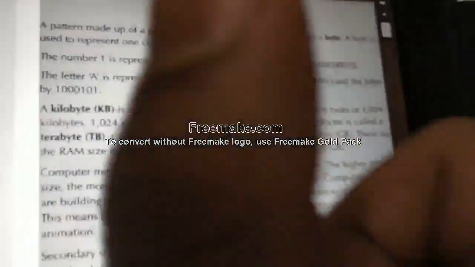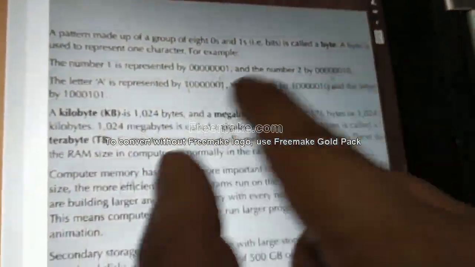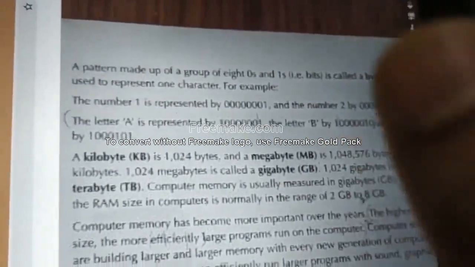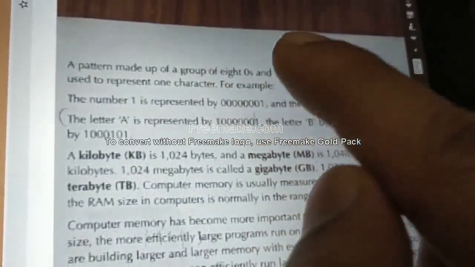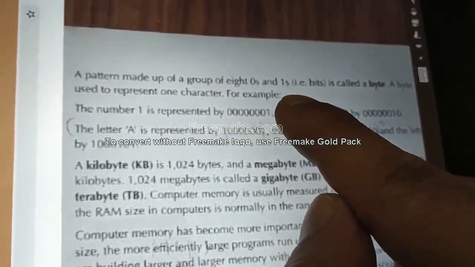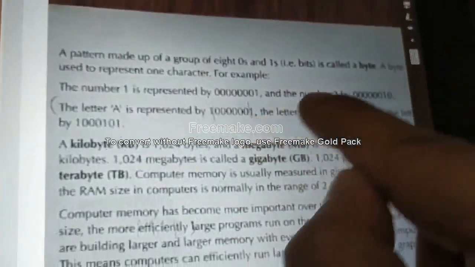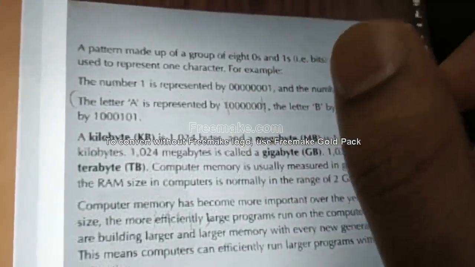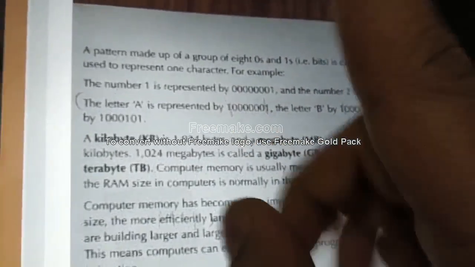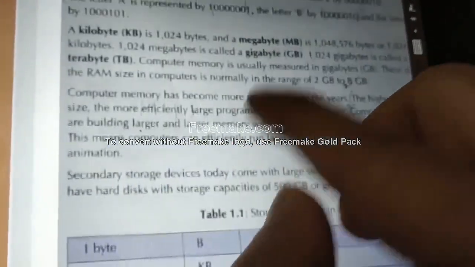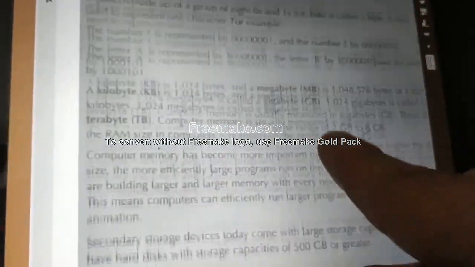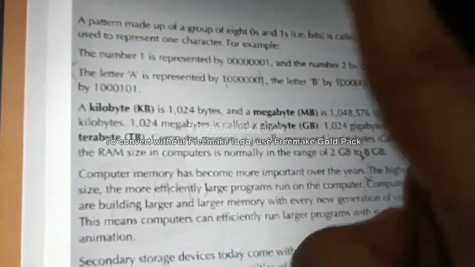I told you, 8 bits form a byte. A group of 8 zeros and ones form a byte. A byte is used to represent one character, either A, B, C, D, or 1, 2, 3. It is used to represent one character.